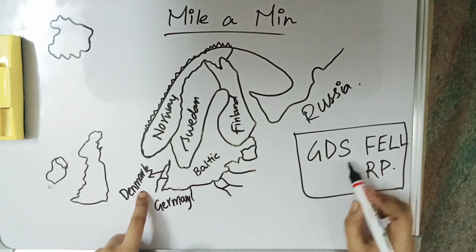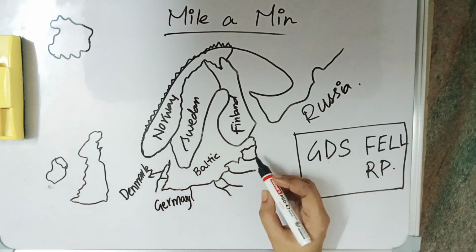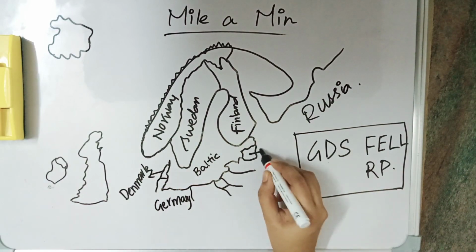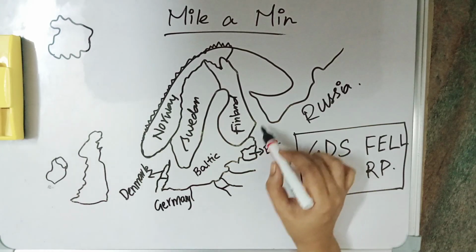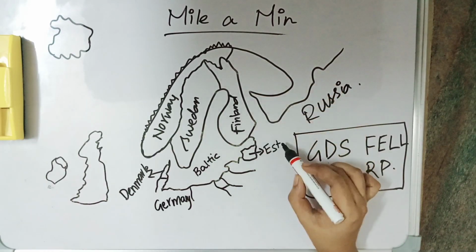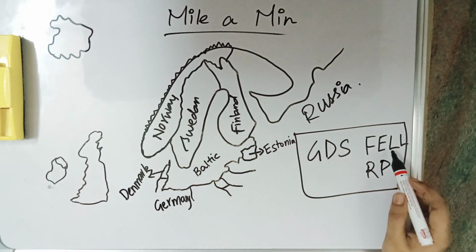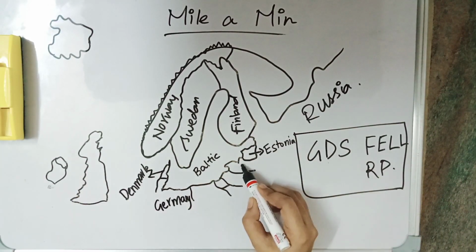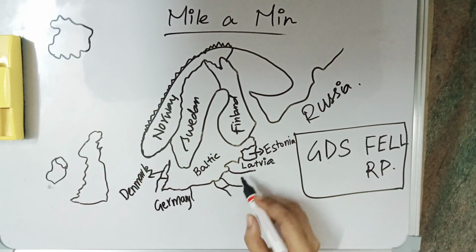Germany, Denmark. S is Sweden, then Finland, then E. E is right here. It is Estonia. Here actually this region is entirely Russia. So it is Estonia. Then we have Latvia. This is Latvia. Then we have Lithuania.